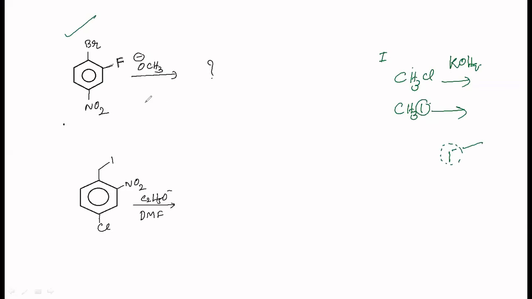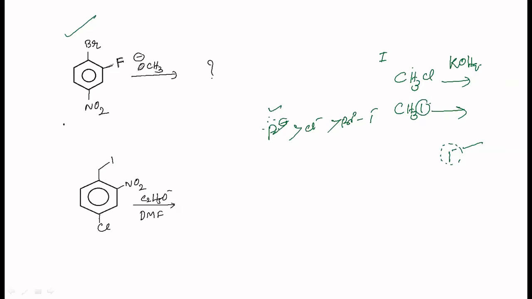Whereas in case of aryl halides, it is the reverse. F minus is a very good leaving group. F minus, then comes your Cl minus, then Br minus, then I minus. You should remember that. That is only because of the double bond character. Already it is very small, and then there are lone pairs of electrons, there will be repulsion. And therefore, it is a very good leaving group in this case.